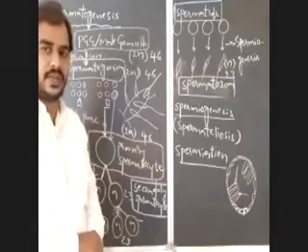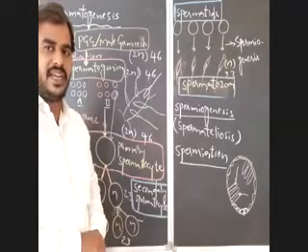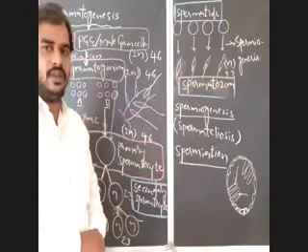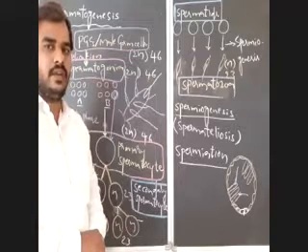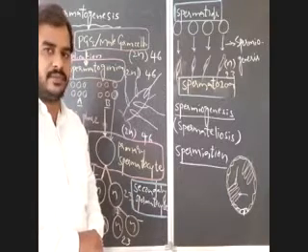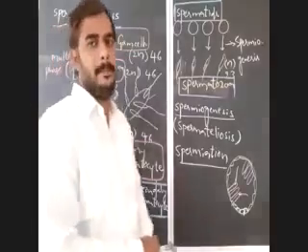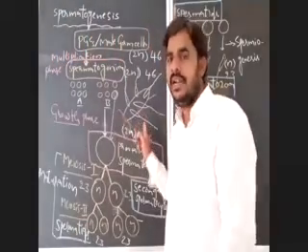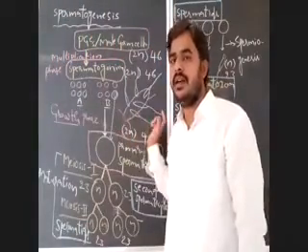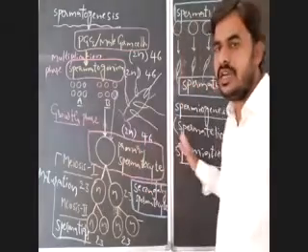What is spermiation? The release of the head of sperm from the Sertoli cells is known as spermiation.